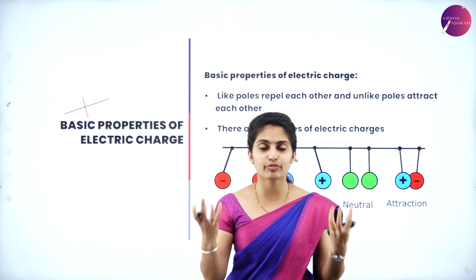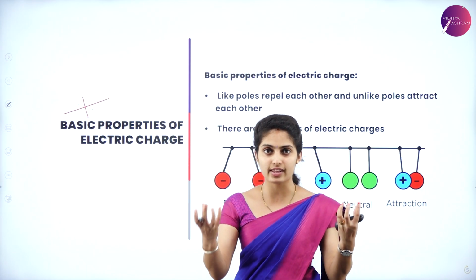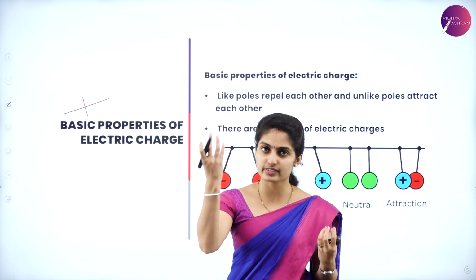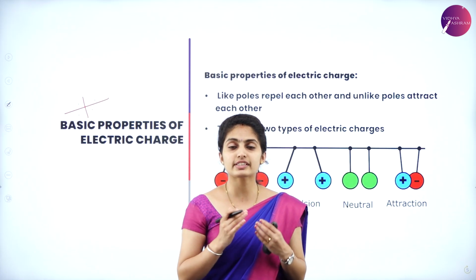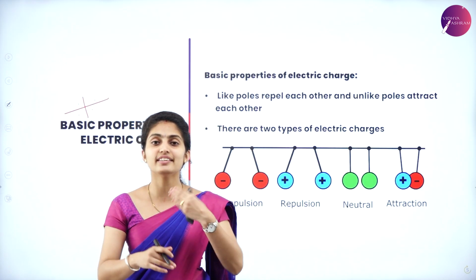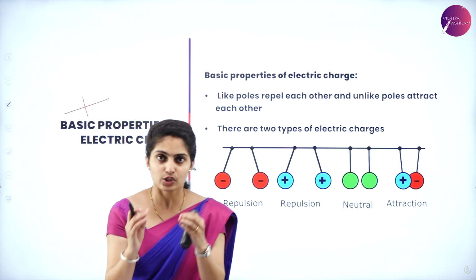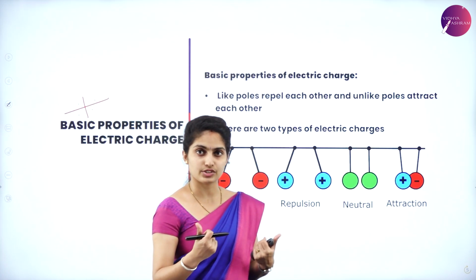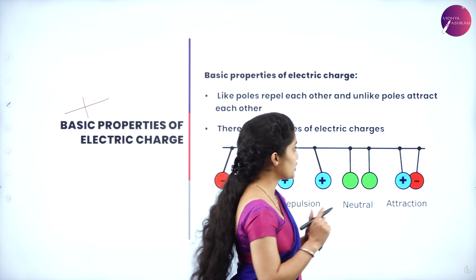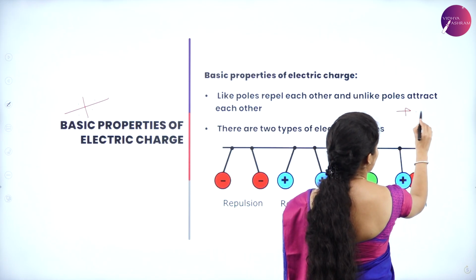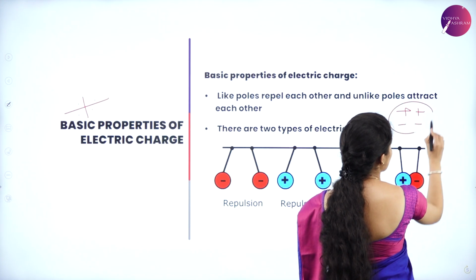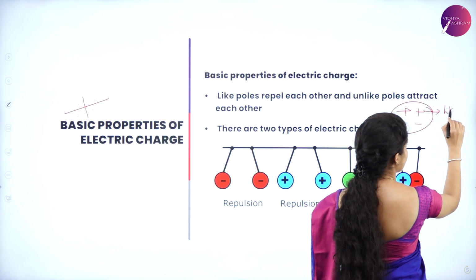When there are two different bodies present, we can say that this object attracts that object, or that one attracts the first one, correct? That is how we relate and give the properties. So here also, in order to relate these properties, we need to have two charges. Either they can be the same charges, so plus plus or minus minus, this is like poles.